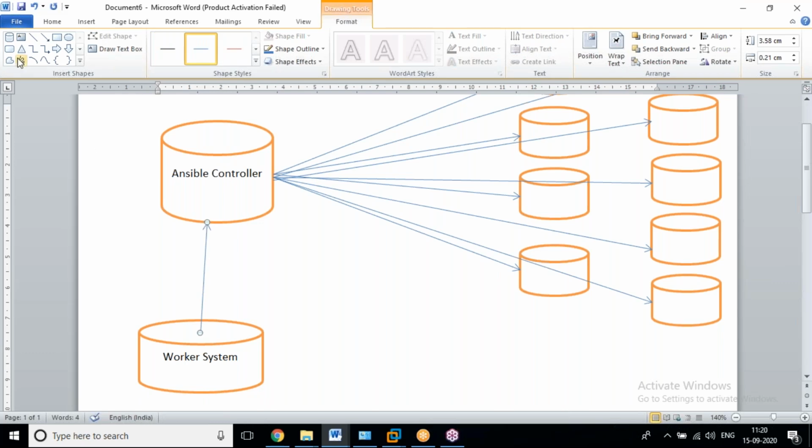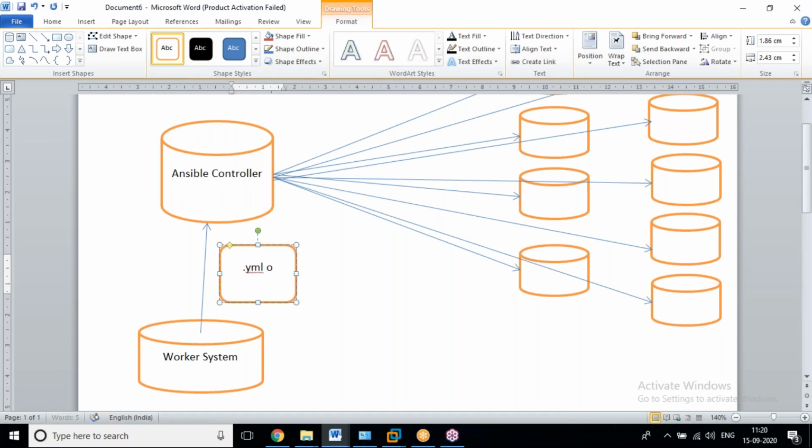We are going to create some scripts, and after that we are going to execute the scripts from this server. Those scripts are .yml or YAML. Every script we are going to maintain as YAML or YML.